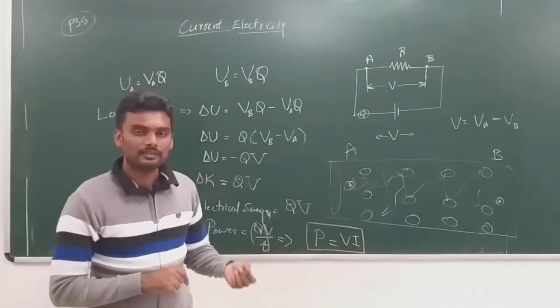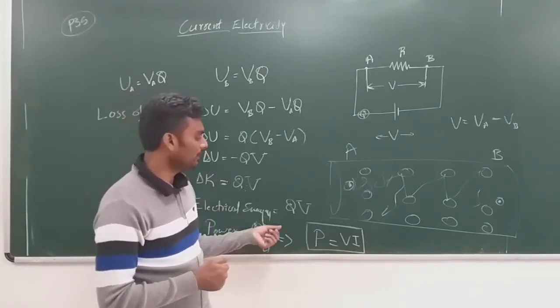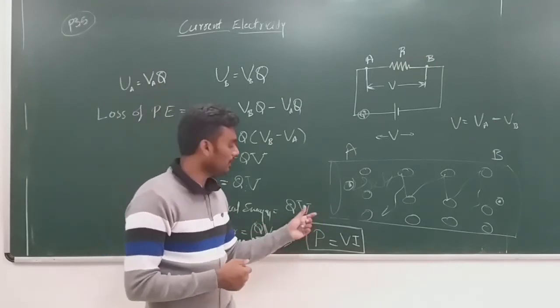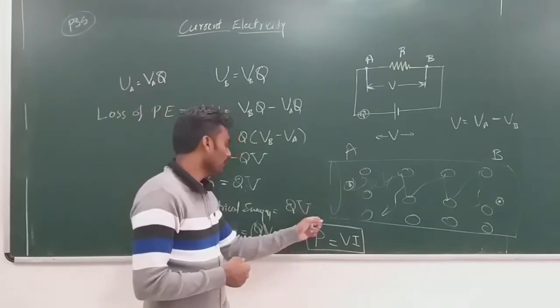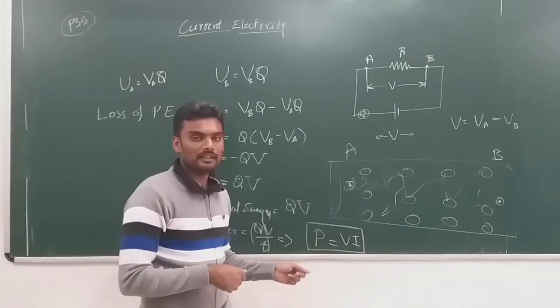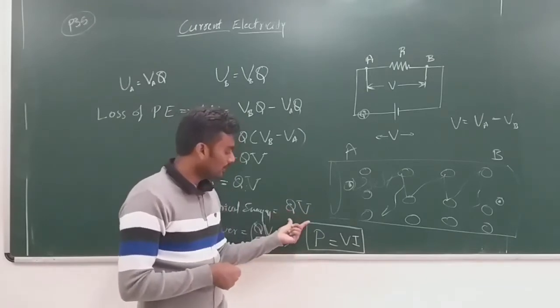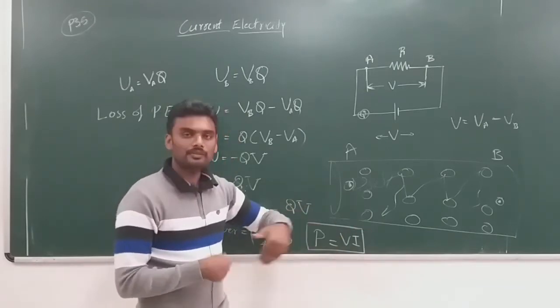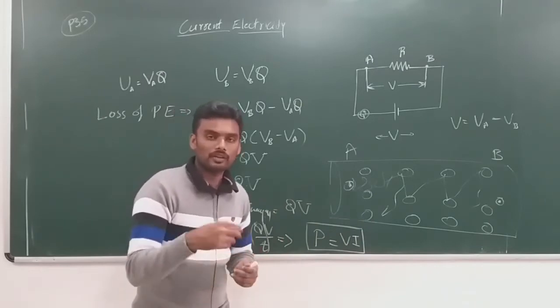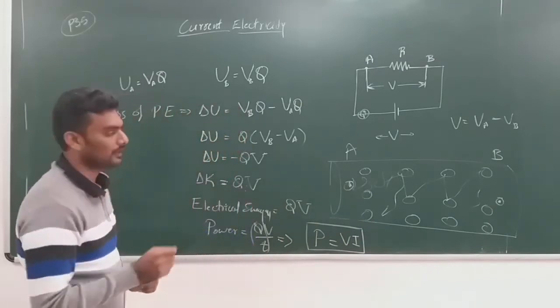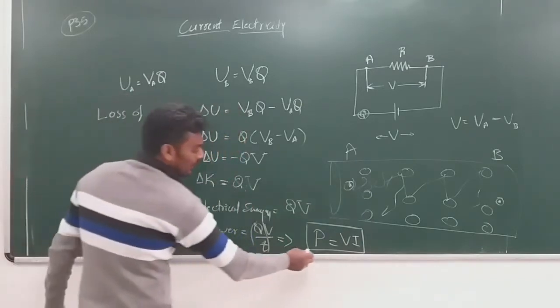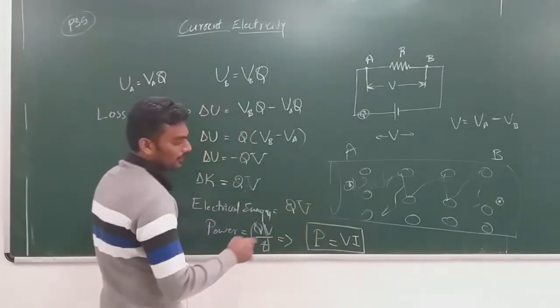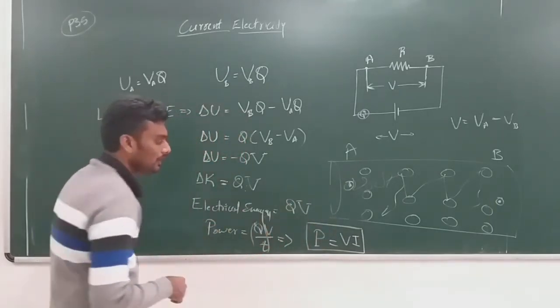But when you take a pressure heater, electrical heater, electrical geyser, there this much of the energy is completely utilized to heat up the coil or heat up the conductor. And this is the expression for electrical power, P is equal to VI.